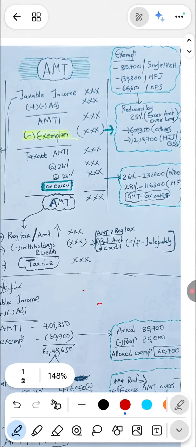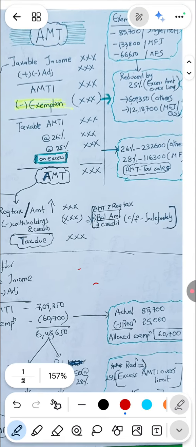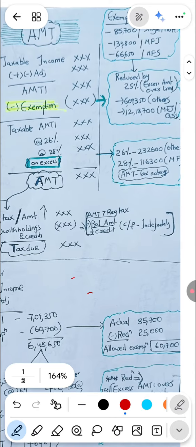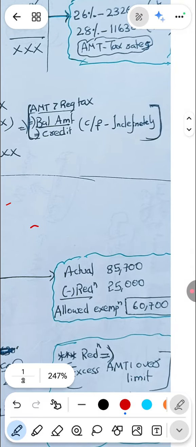So here we have AMT income of 7,09,350. The limit is 6,09,350. It crossed by 1 lakh. On that, 25% is 25,000, so the exemption gets reduced by 25,000. Actually, you are supposed to get an exemption of 85,700, but it gets reduced by 25,000. So the actual allowed exemption is 60,700.